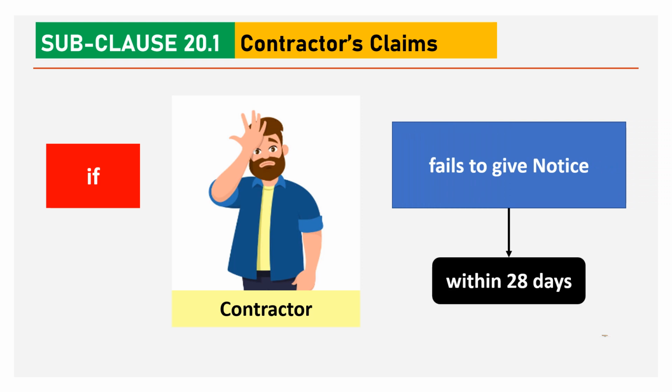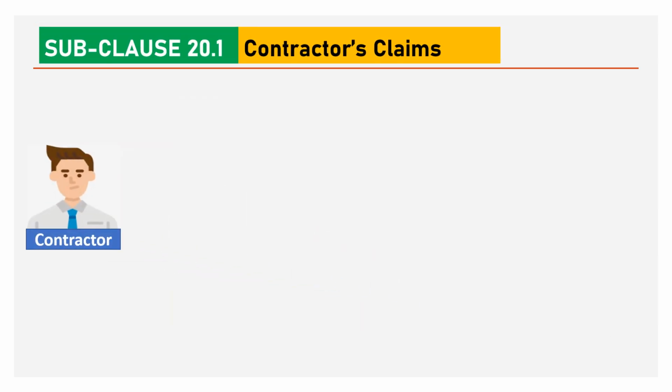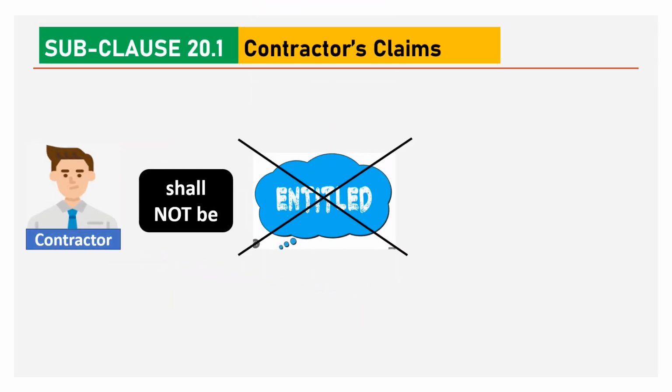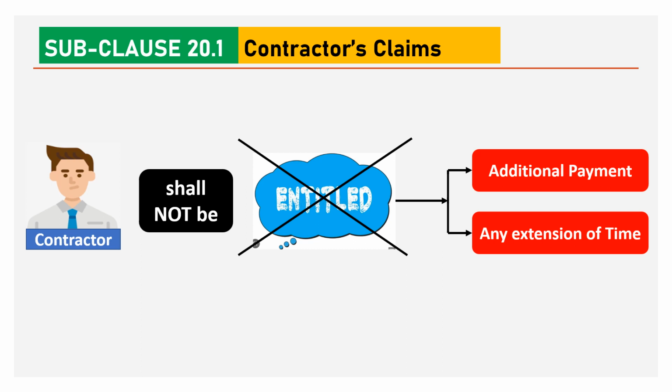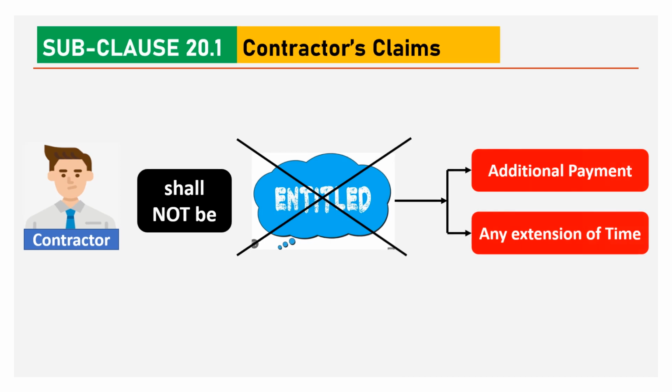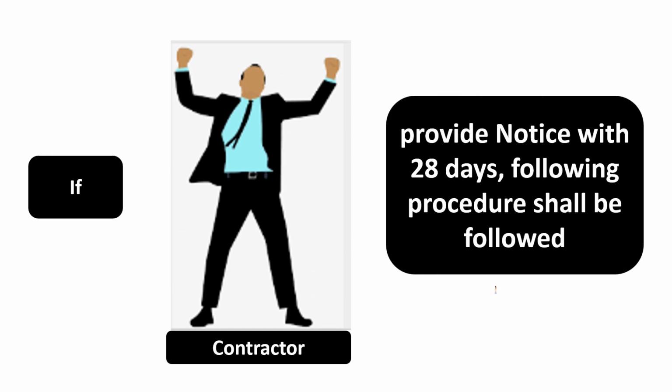If the contractor fails to give the notice within 28 days, the contractor shall not be entitled to any additional payment or any extension of time, and the employer shall be discharged from his liabilities. However, if the contractor provides notice within 28 days, the following procedure shall be adopted.